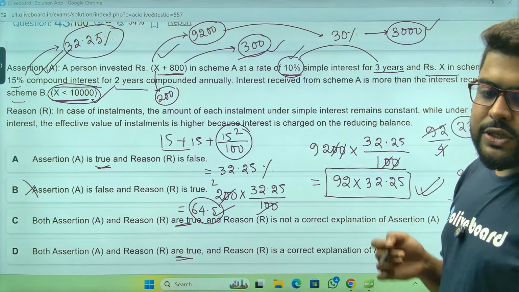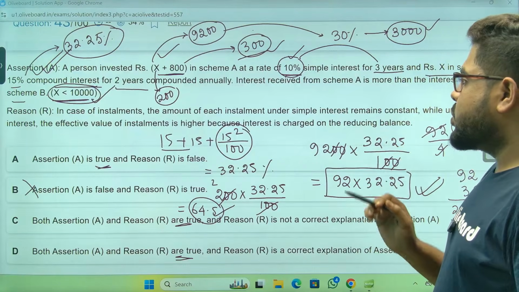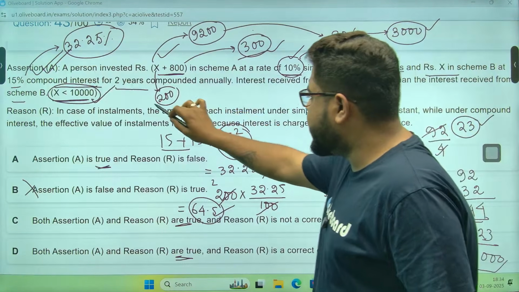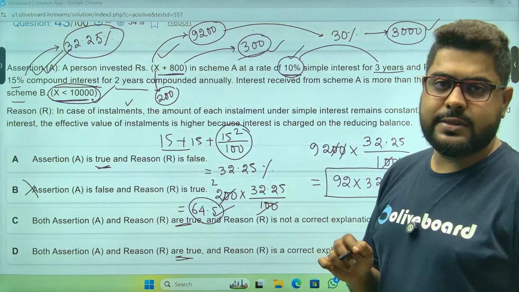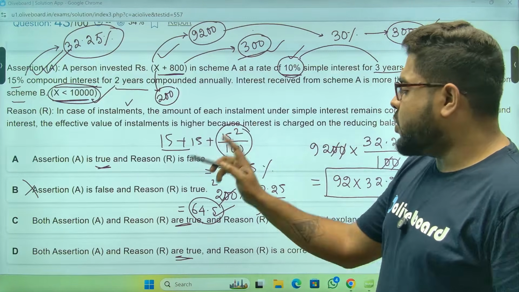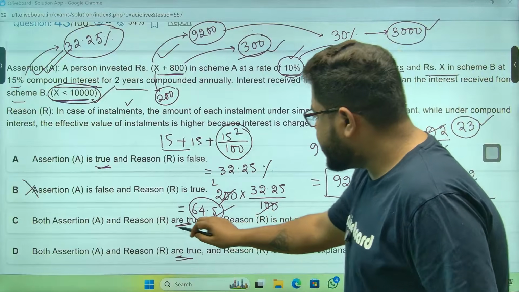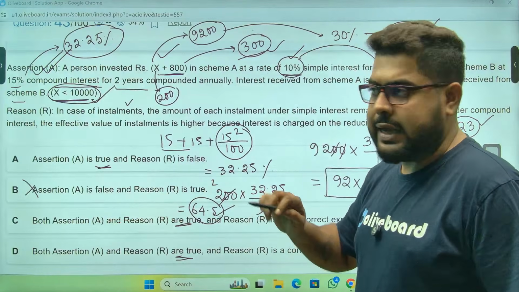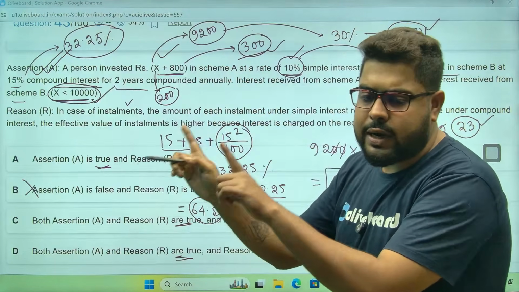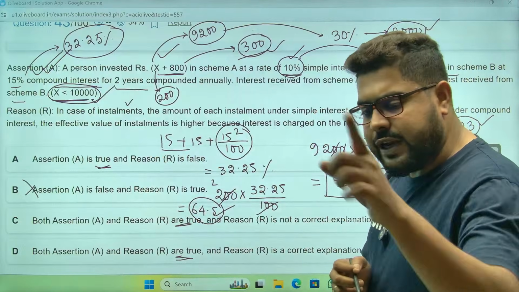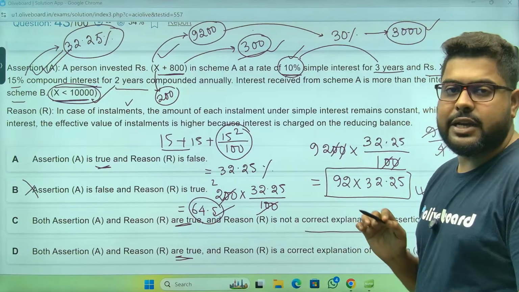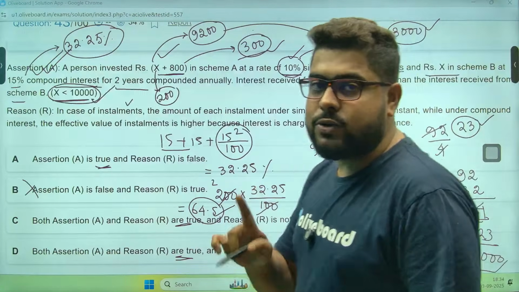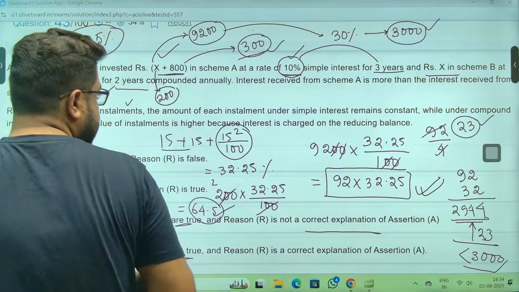In case of installments, first things first, this assertion has nothing to do with installments. But again, there is an option that assertion and reason both are true. Either this reason will be true or it won't be. But even if the reason is true, there is an option that it is not the correct explanation. That can also be the answer. So I have to check the reason.